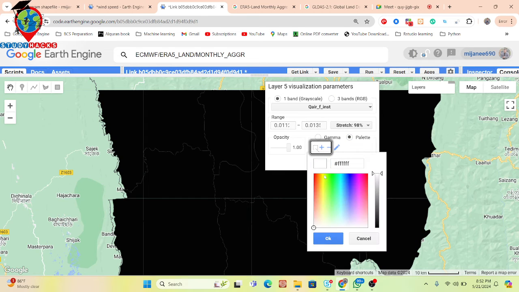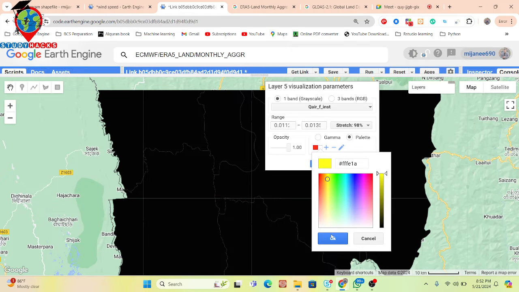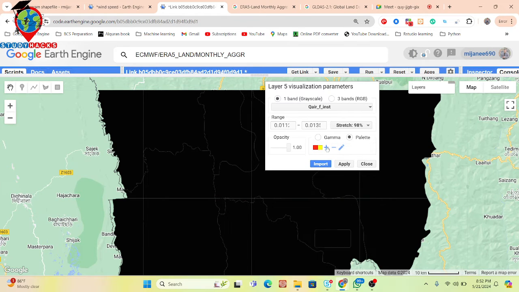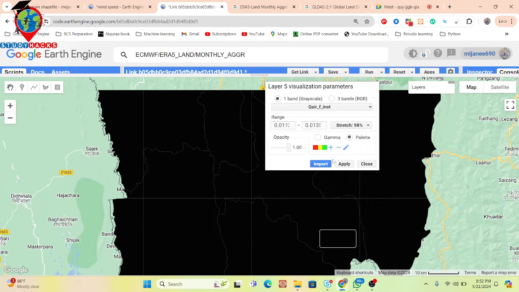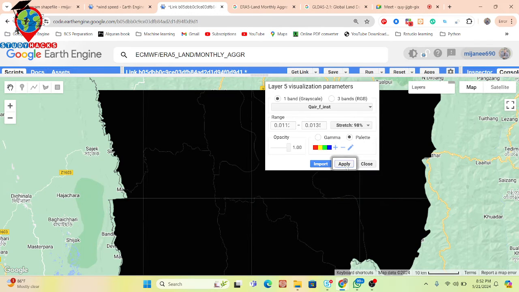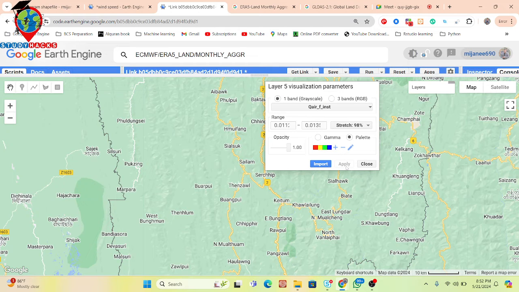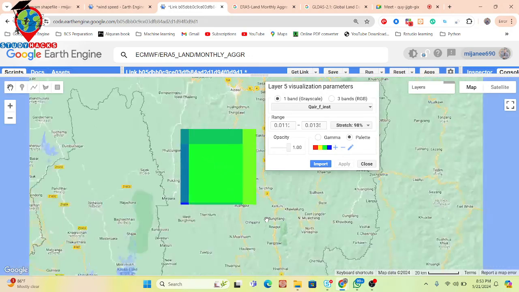Suppose I want to show here the low humidity as a red color. At the middle I need to show suppose this type of yellow color. And at the end to show this type of blue color for high humidity value. So now further apply it. So now I can get this type of result. It loaded.